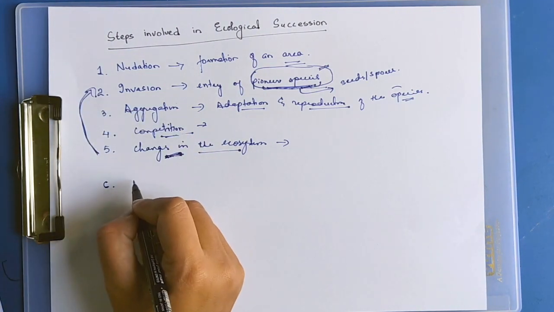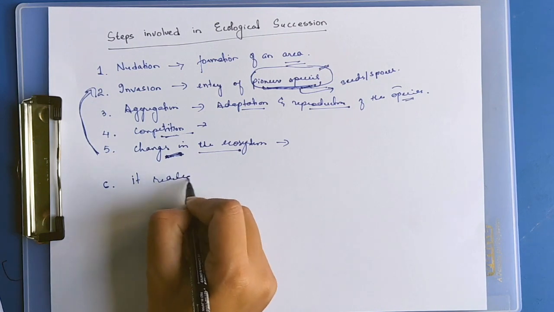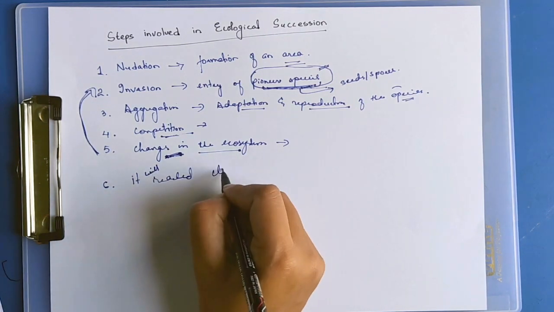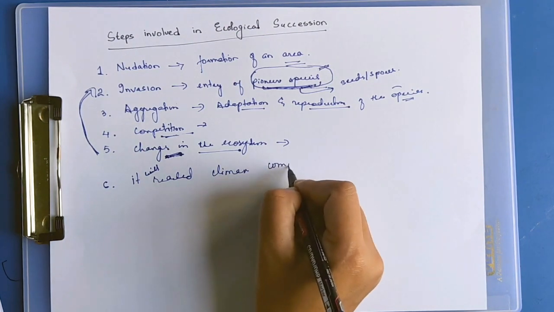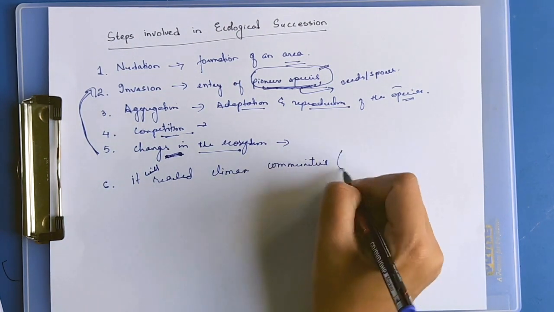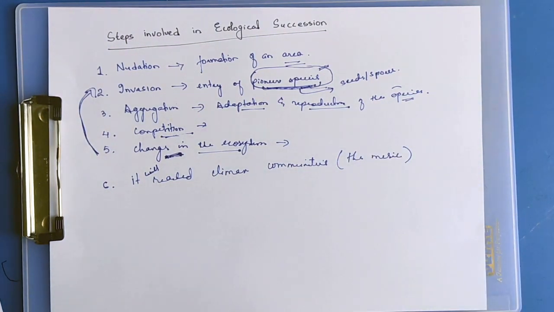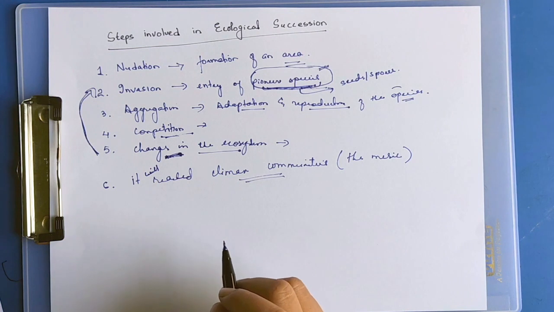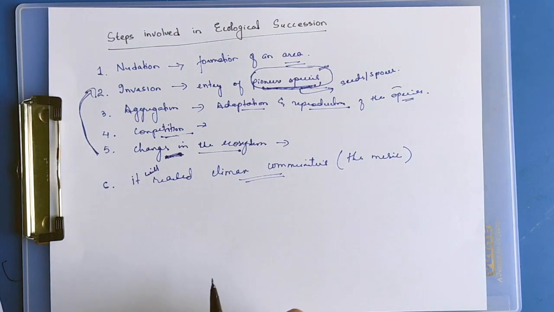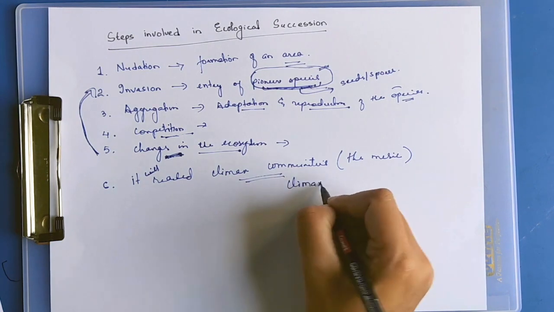As a last step, it will reach the climax community or climax conditions, also known as mesic conditions. Climax communities are reached by species which can tolerate changes brought about by themselves as well as by other species. Species which can tolerate changes in the environment, brought about by themselves as well as other species, are known as climax species.